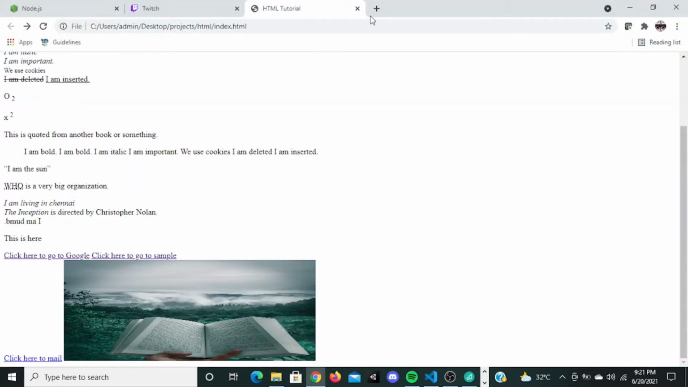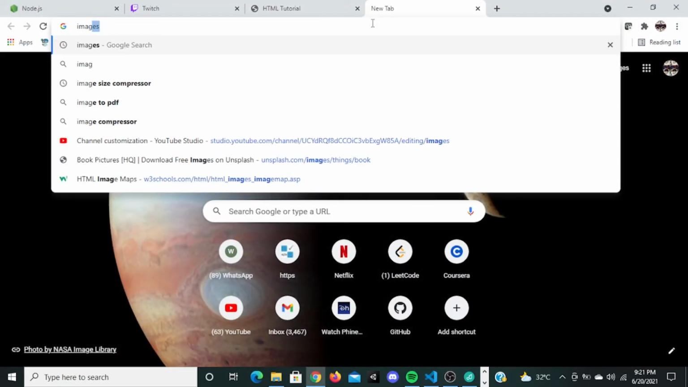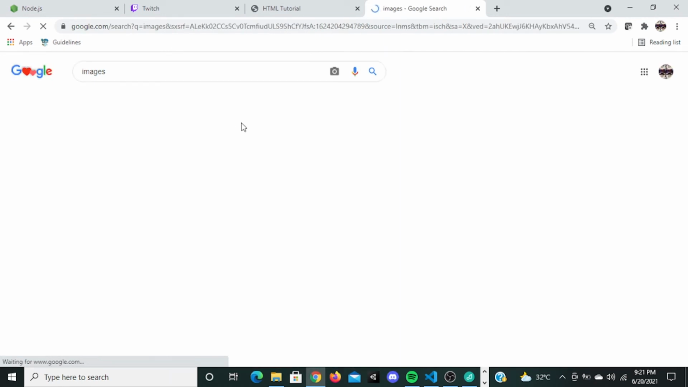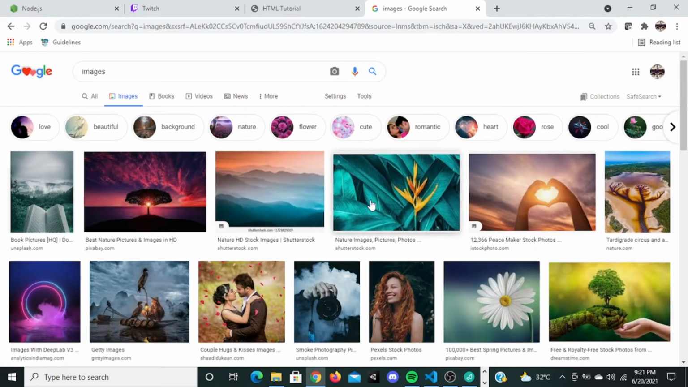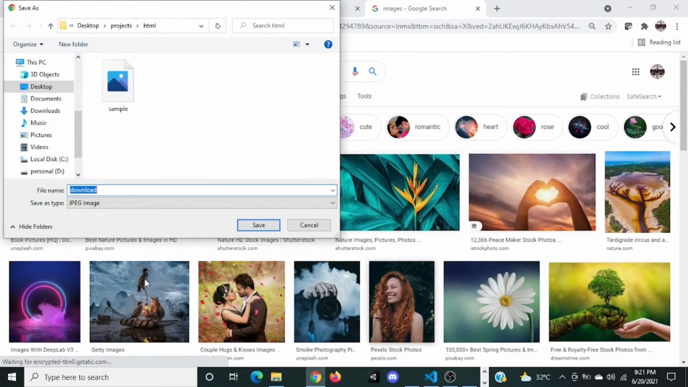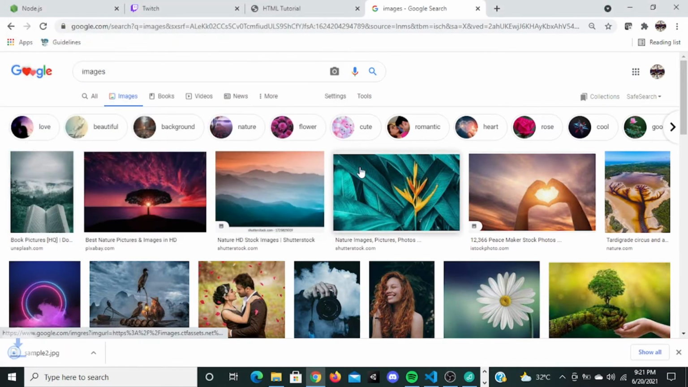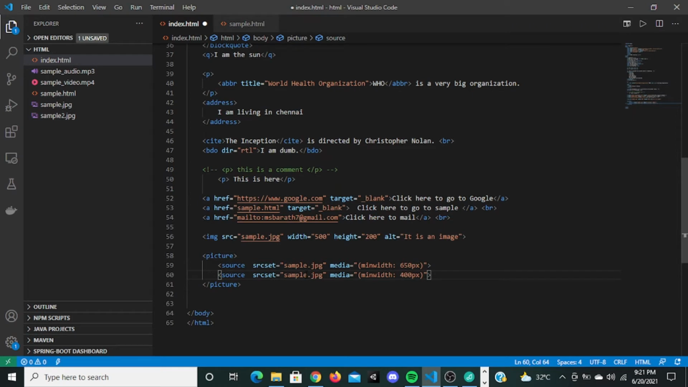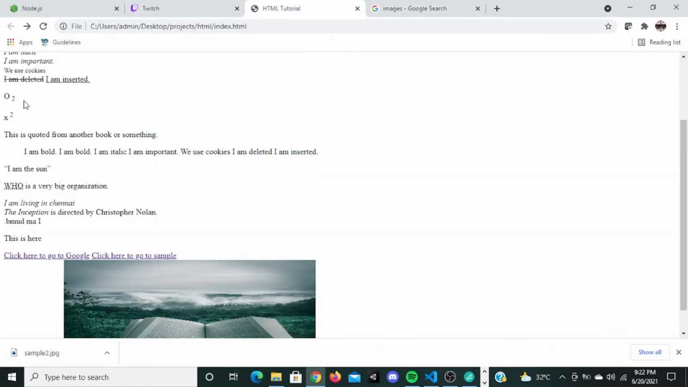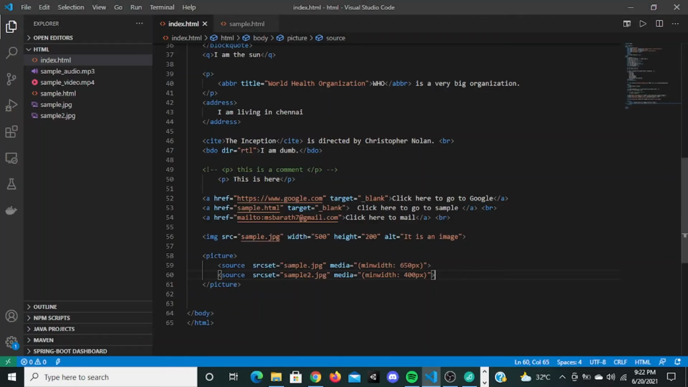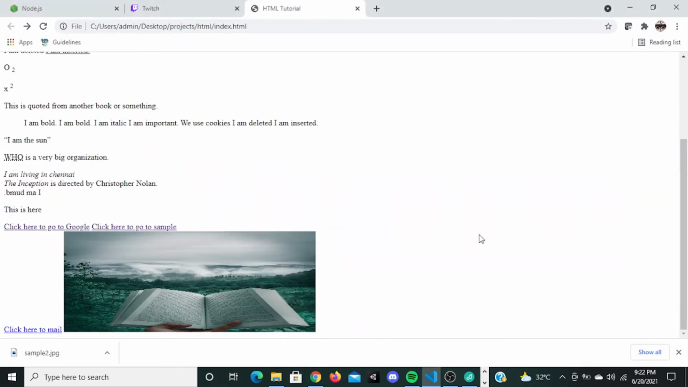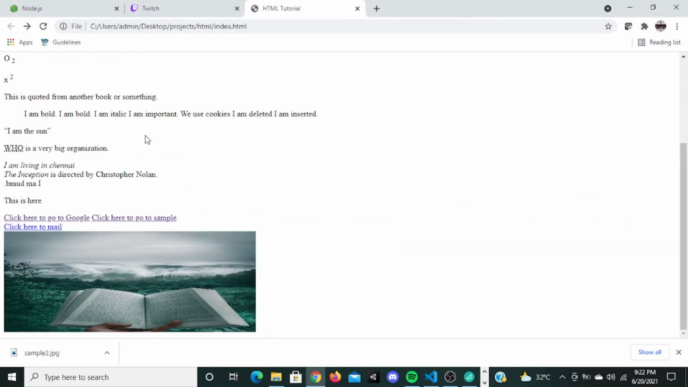Let me download another picture so that you guys can see this. Let me download this, save image as sample 2. I save this. So when I go here, there's an image called sample 2. You can give sample 2 right here. When I save this, I can go to the website, close this, and refresh it.